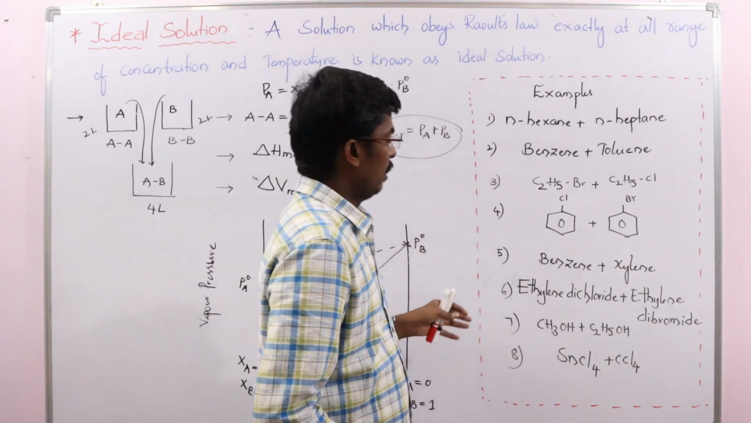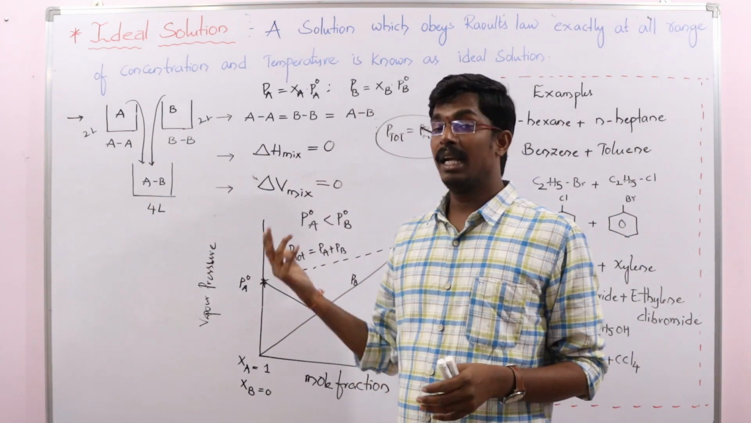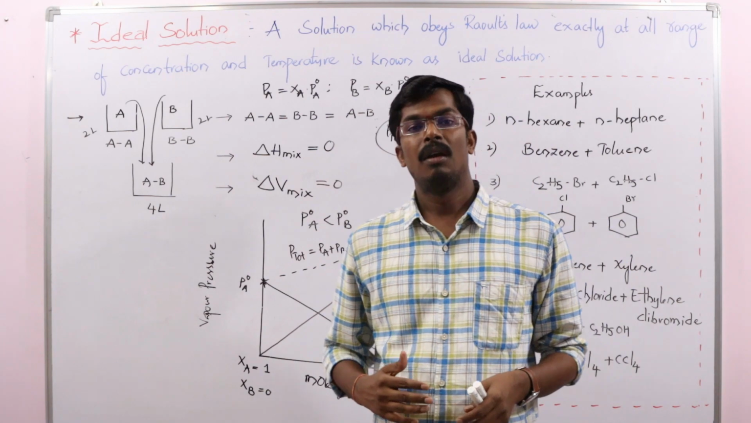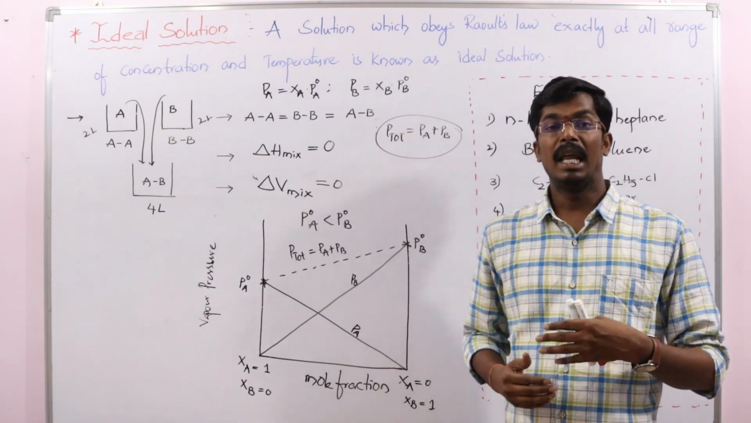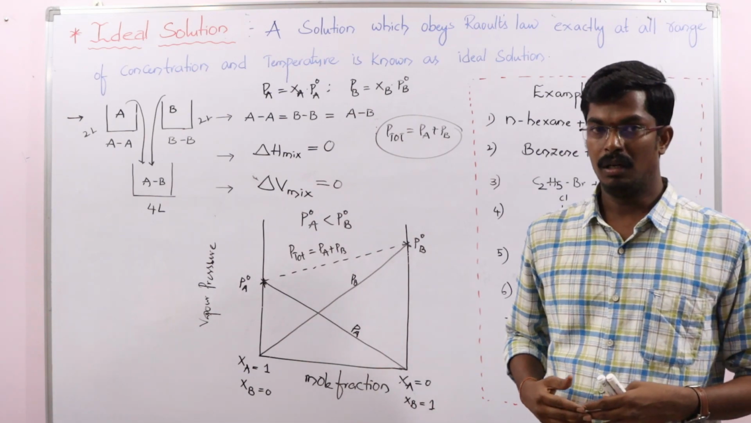In the next session, I am going to explain the non-ideal solutions, particularly those showing positive deviation from Raoult's law and those showing negative deviation from Raoult's law. Clear?